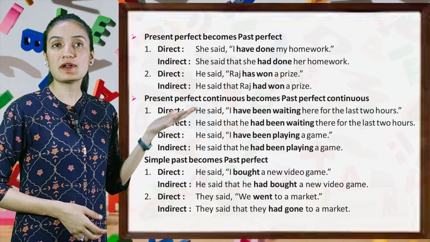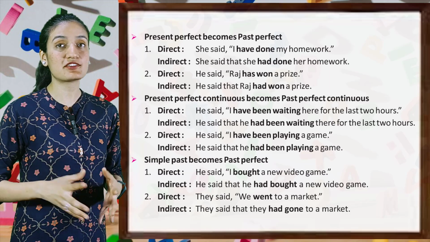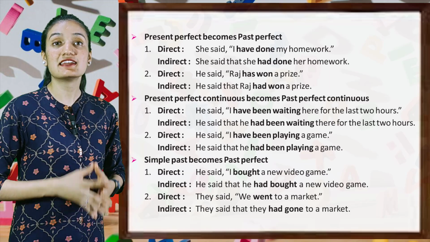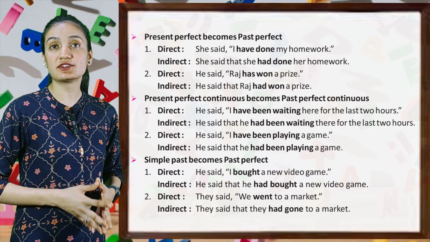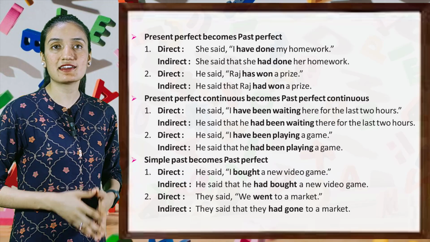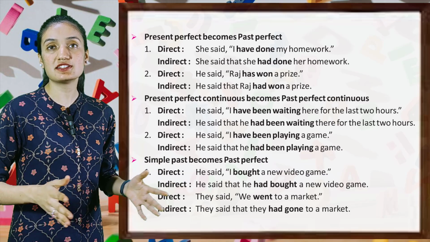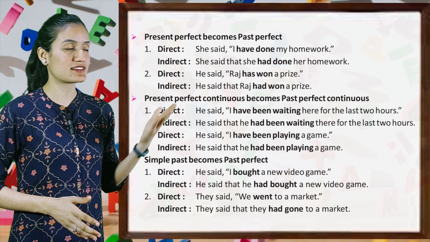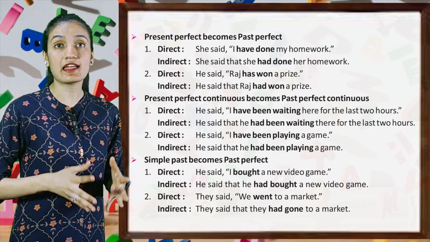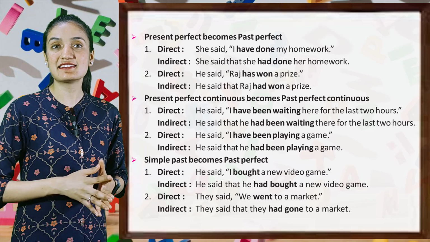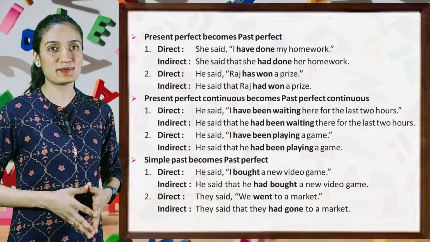Next is present perfect continuous becomes past perfect continuous. Direct, he said, "I have been waiting here for the last 2 hours." Indirect, he said that he had been waiting there for the last 2 hours. Direct, he said, "I have been playing a game." Indirect, he said that he had been playing a game.